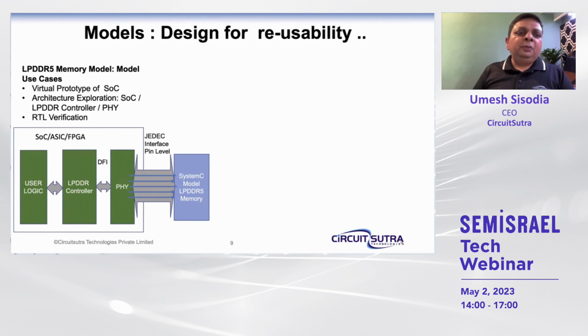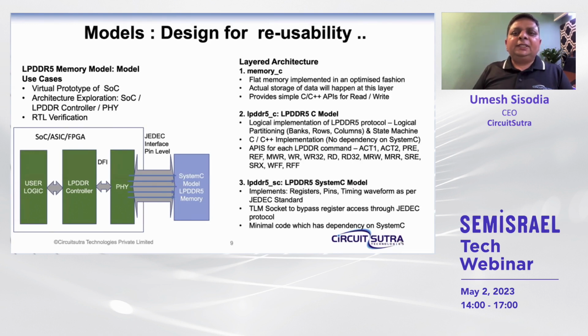Let's take the example of LPDDR5, which is a widely used protocol and component in today's SoCs for mobile devices. If we have to develop the model of LPDDR5, there can be various use cases for it. We might be developing for the virtual prototype, which could be for early software development. It could be for architecture exploration, or it could be used as a reference model for the RTL verification. So we can try to create the architecture in such a way that it's a layered architecture, and we can divide the entire model into multiple layers.